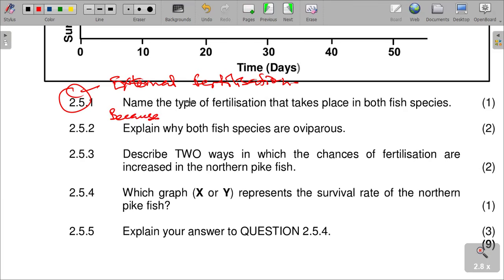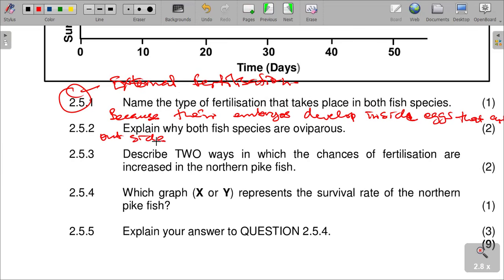Because their embryos develop inside eggs that are outside the body of the female.